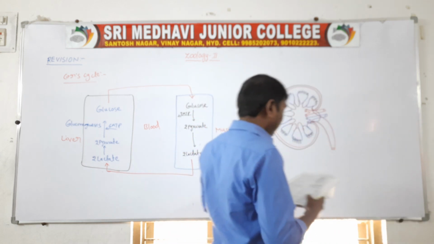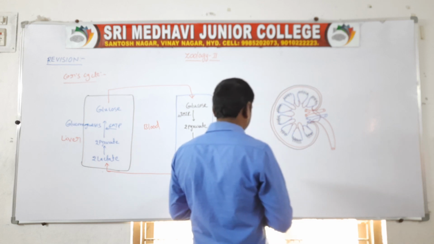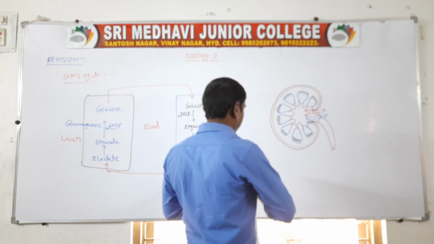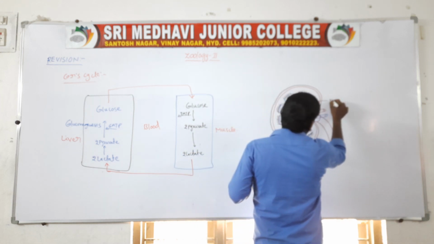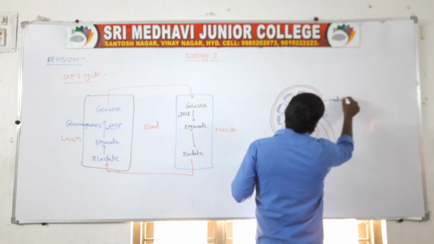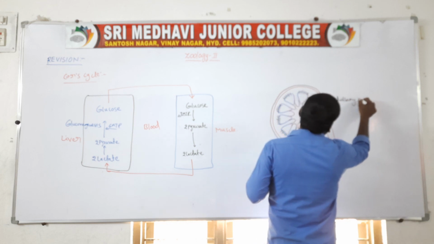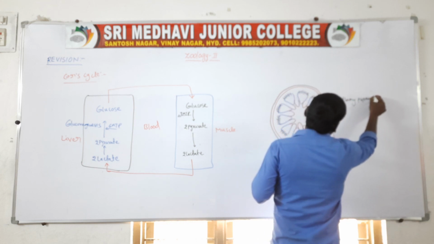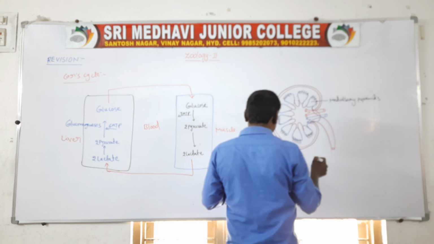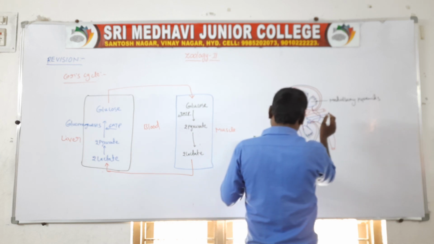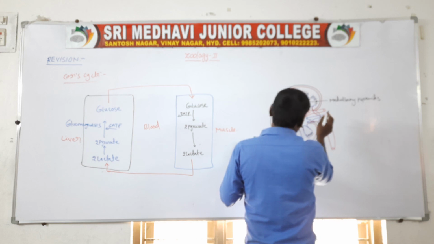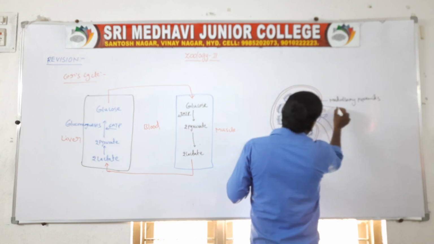First one, the medullary pyramids. Next one, the renal column.